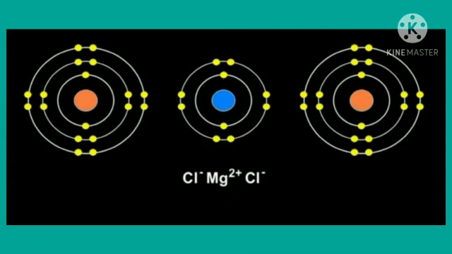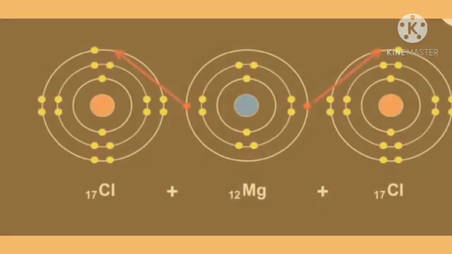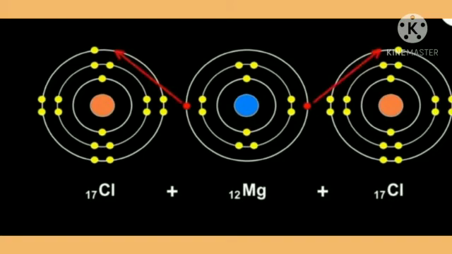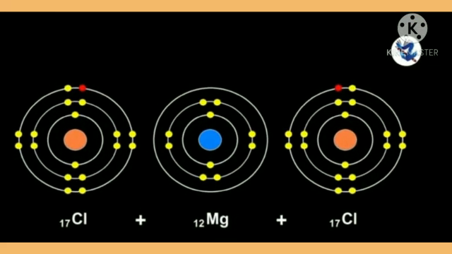So the magnesium ion Mg2+ is formed, and it combines with two chlorine atoms and donates 1 electron to each chlorine atom. By receiving 1 electron from the magnesium atom, chloride ions are formed, and thus the formation of an ionic bond in magnesium chloride takes place.